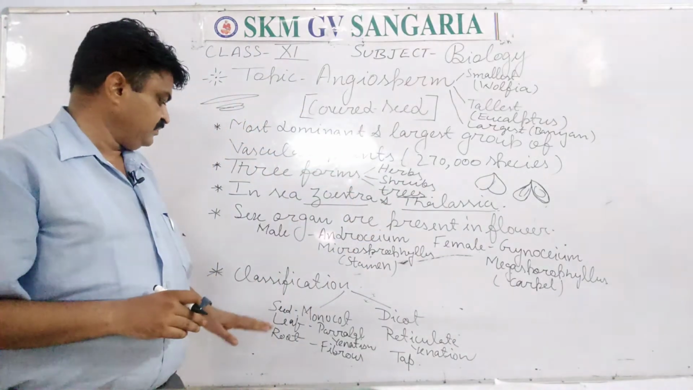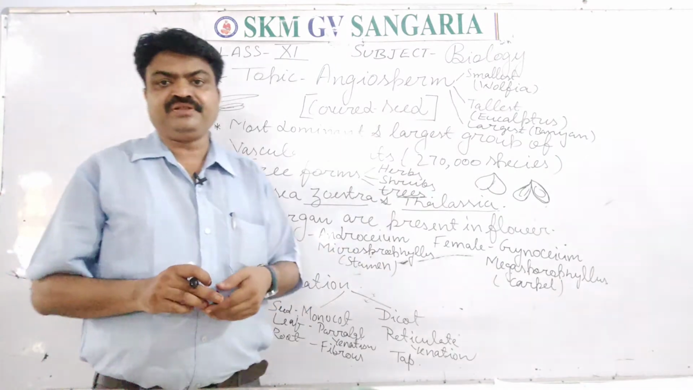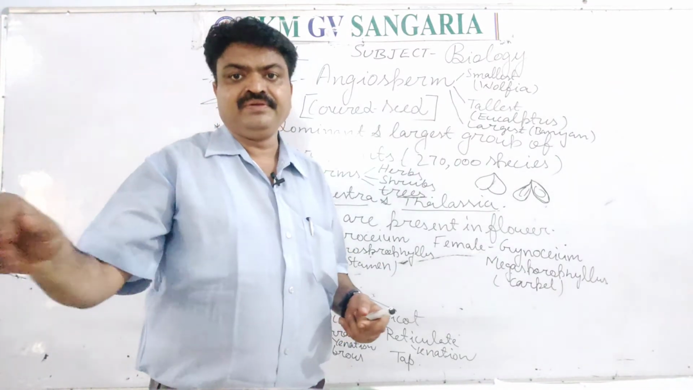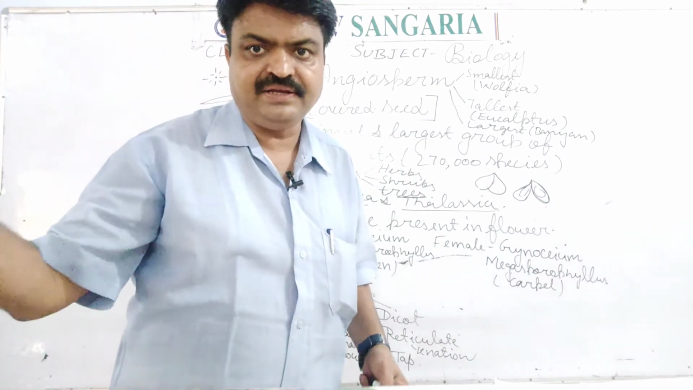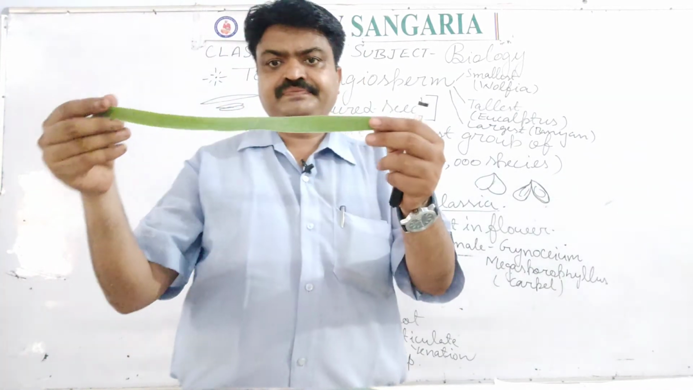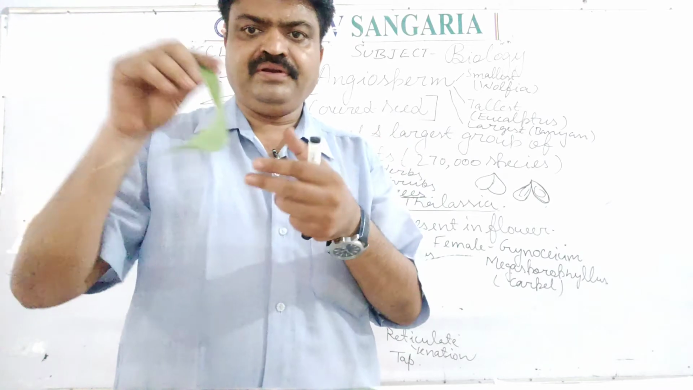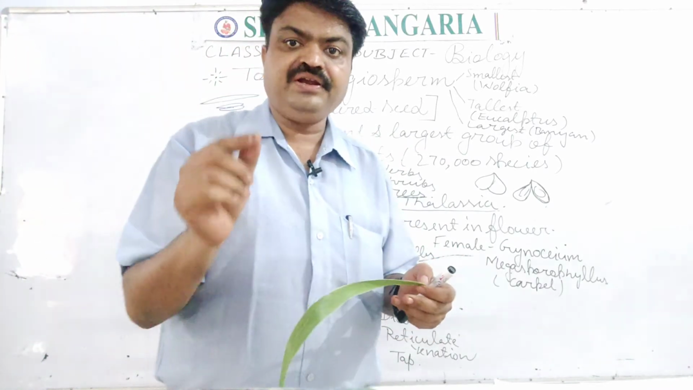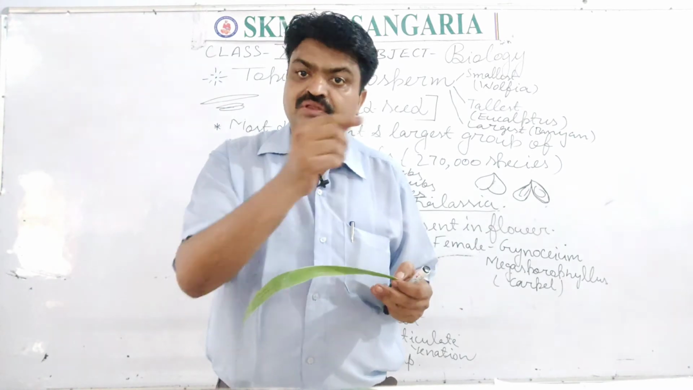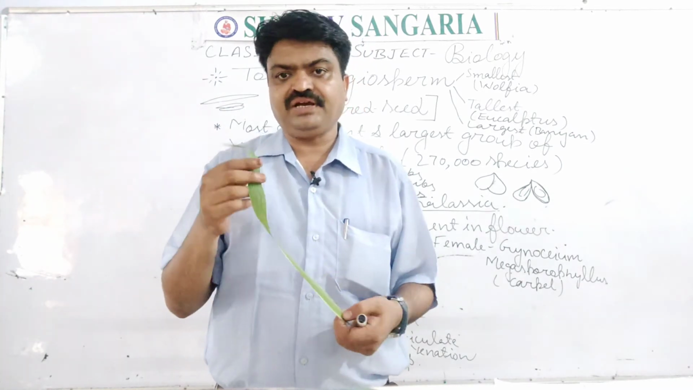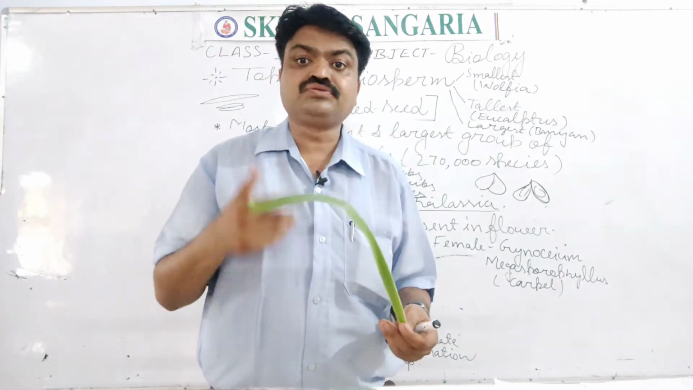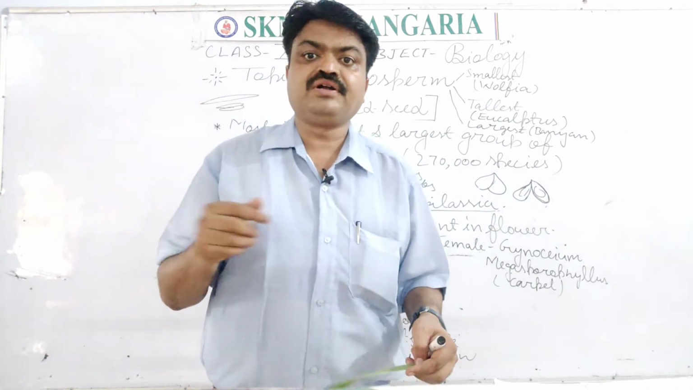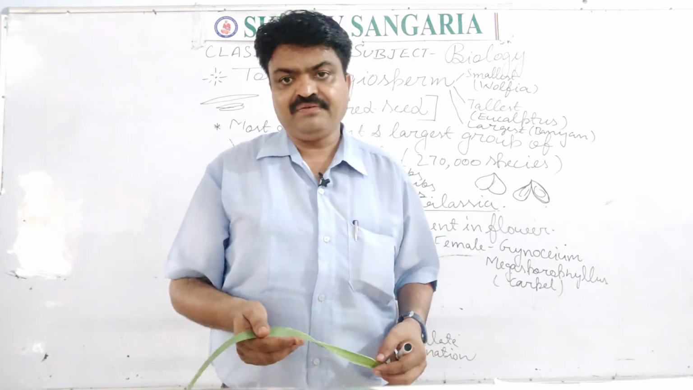With this, there is also a difference between their leaves, student. Monocot has parallel venation in its leaf. This type of venation they have. It is a monocot plant, student. Monocot. And wheat, rice, or the grasses also have this type of venation. Like sugar cane. This is the leaf of sugar cane, student.